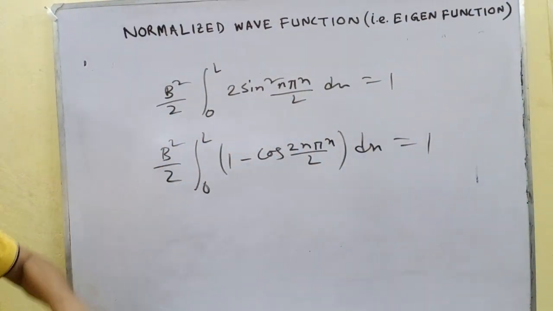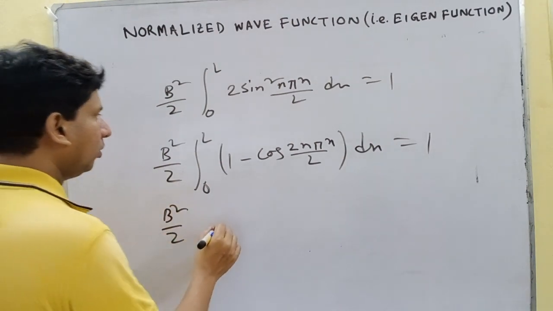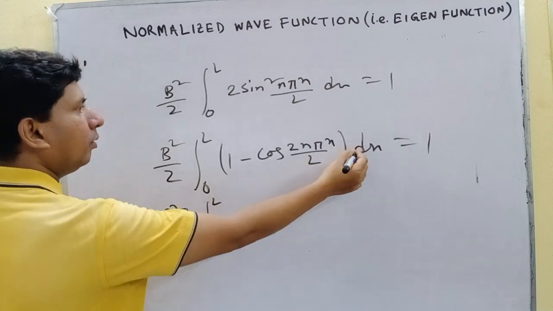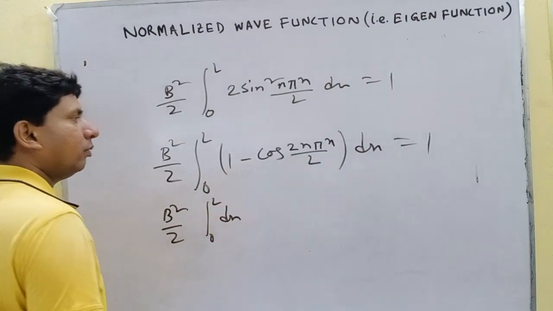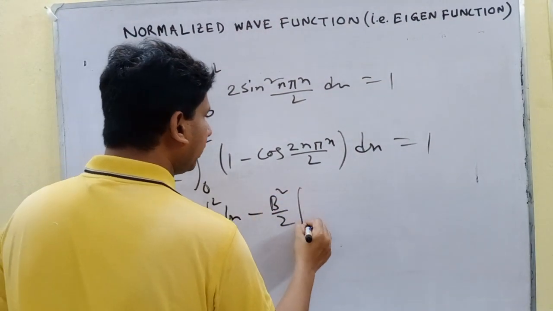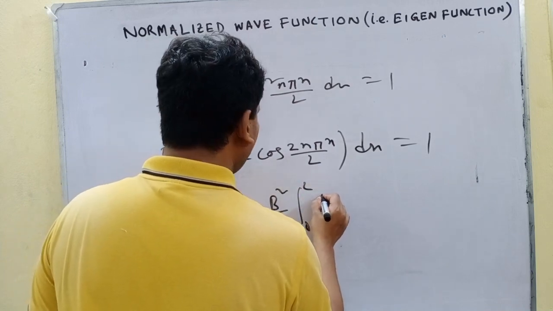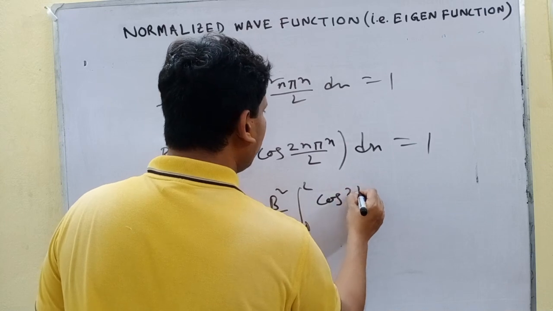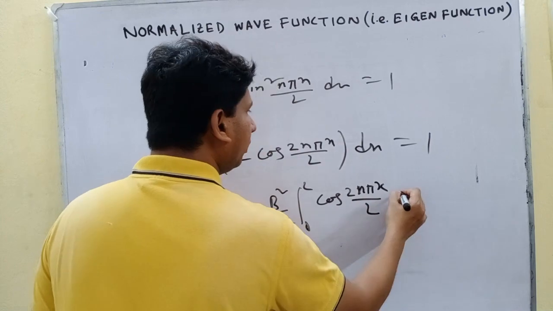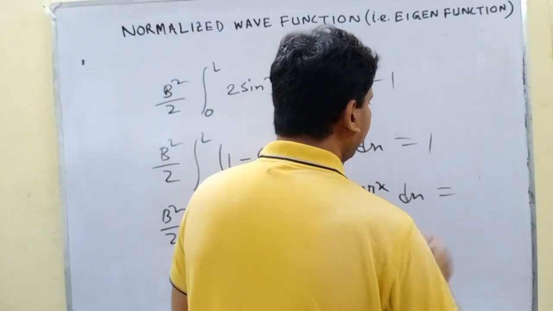Now what happened? b square by 2 integral 0 to L of just dx, minus b square by 2 integral 0 to L of cos 2 n pi x by L dx equals 1.